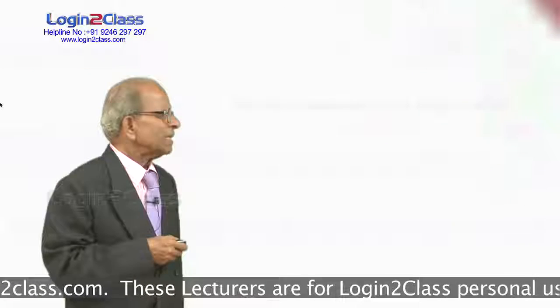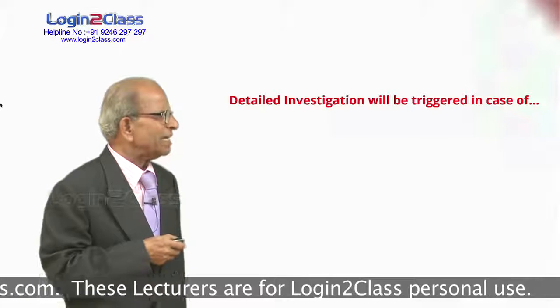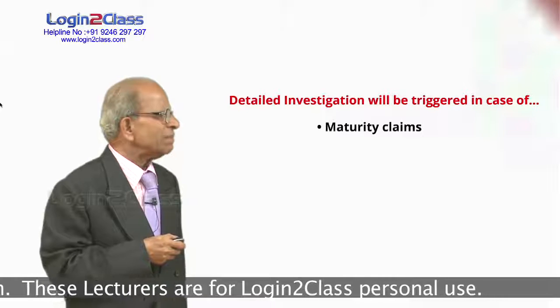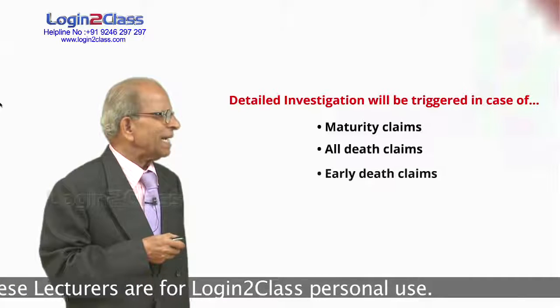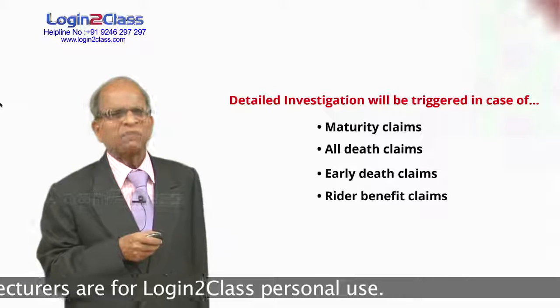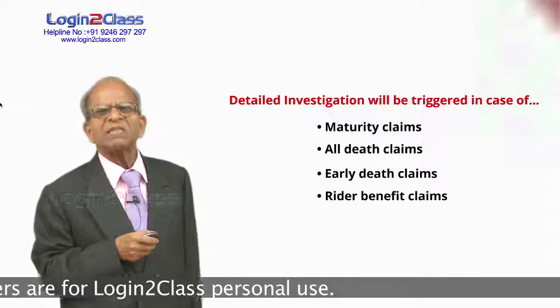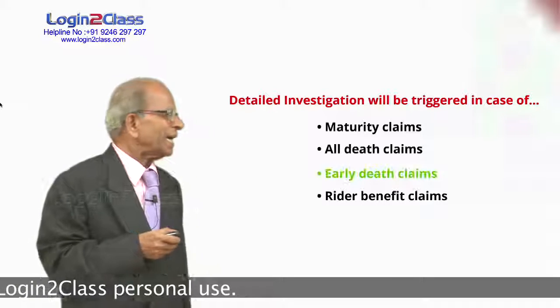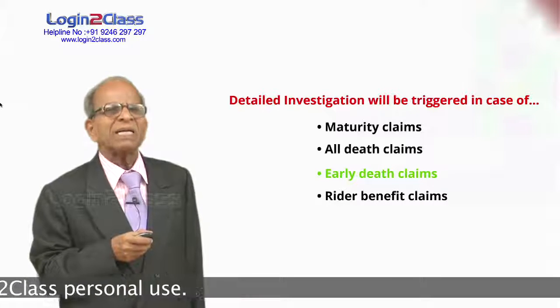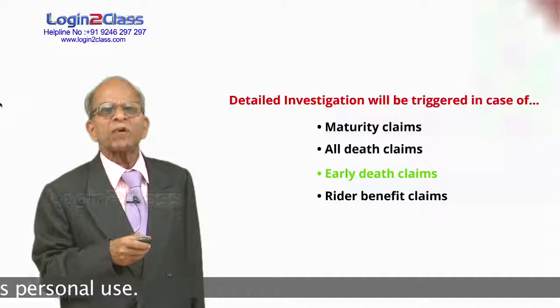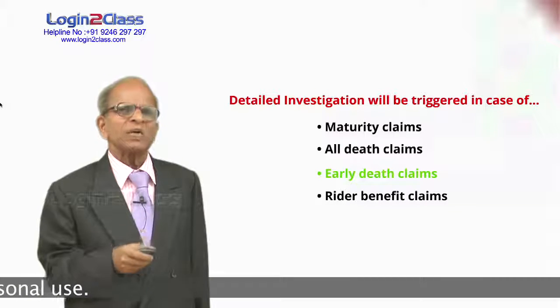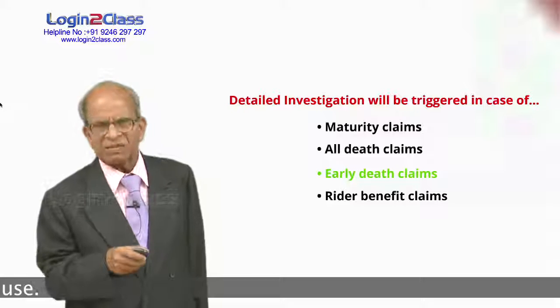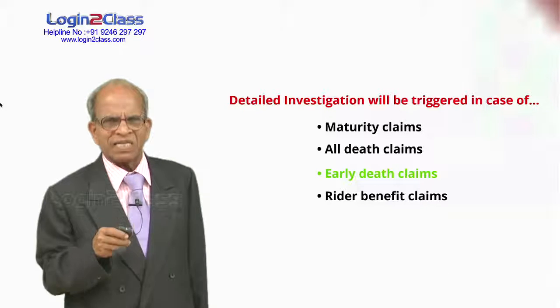So, it was lost. Only when a policy is lost does the company call for an indemnity bond along with a surety. Detailed investigation will be triggered in case of maturity claims, all death claims, early death claims, or rider benefit claims? For all claims, we don't want any investigation. Only in the case of early death claims, meaning the person died within 3 years of issue of the policy, or rather within 3 years from the risk date, or the date of commencement of risk.